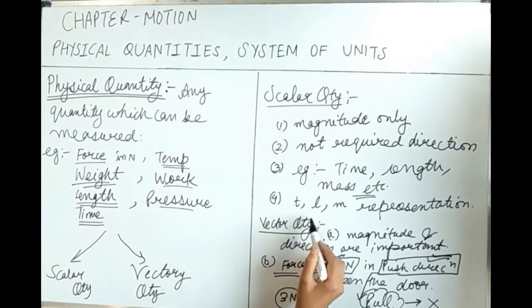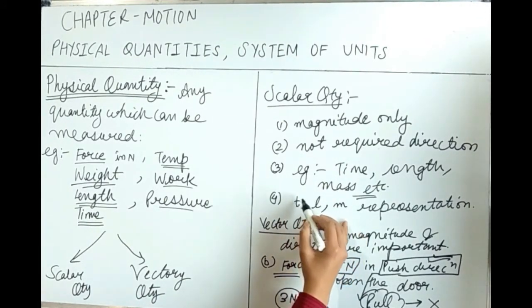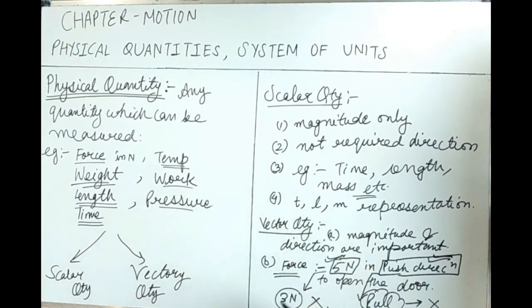Representation of scalar quantity is simple, just by writing the alphabets T, L, M, and here we have to represent vector quantity by putting a bar over it. Either you put a bar or you put an arrow over the alphabet. So that is the representation of vector quantity.